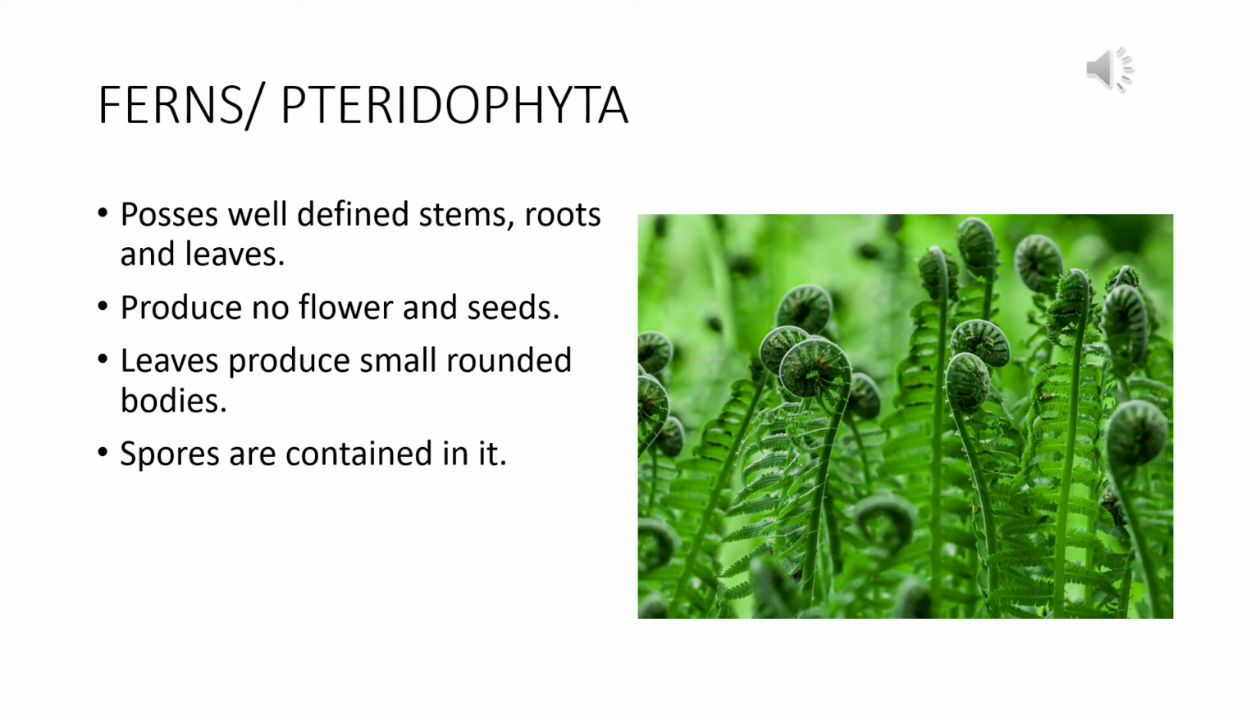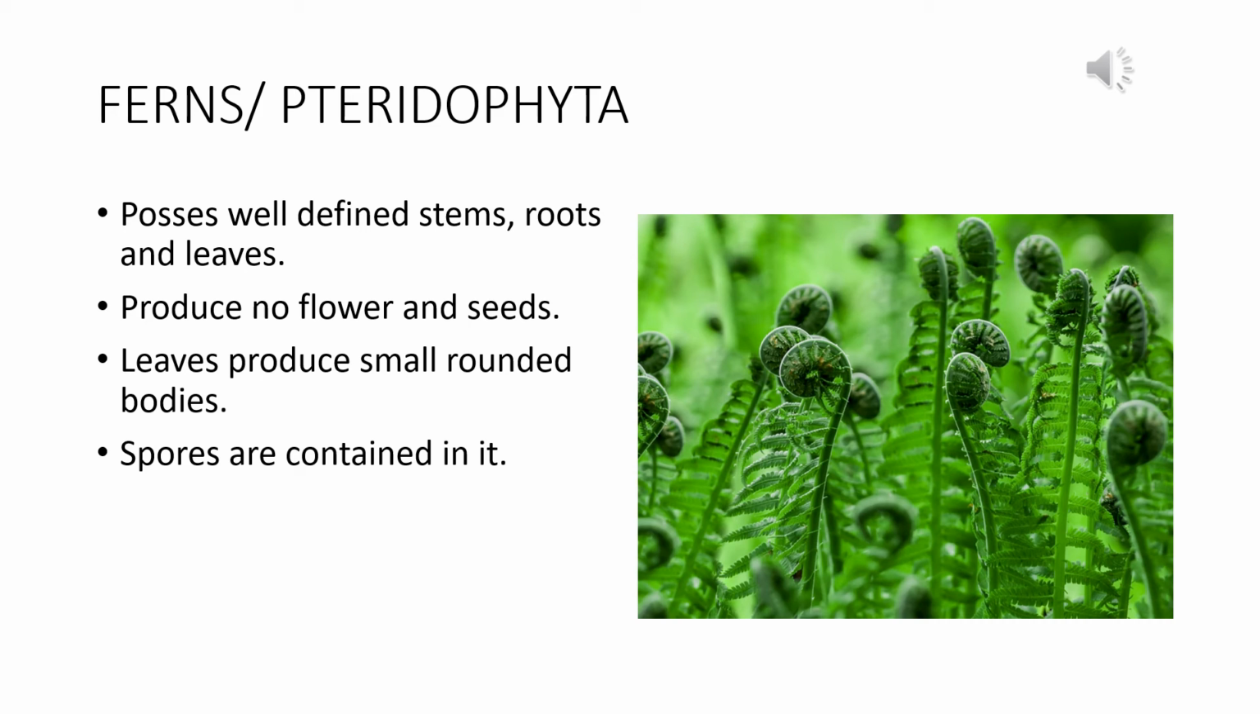The next division or the next higher and more developed division is ferns or pteridophytes. The main difference between the mosses or the bryophytes and the pteridophytes is that in case of ferns or pteridophytes, the plant body is differentiated into proper or true stems, roots and leaves. They do not produce any flower and seeds.